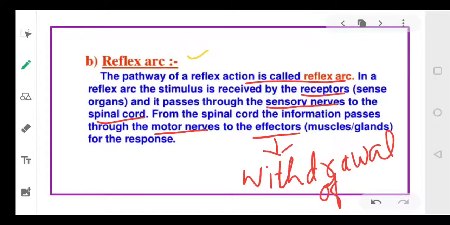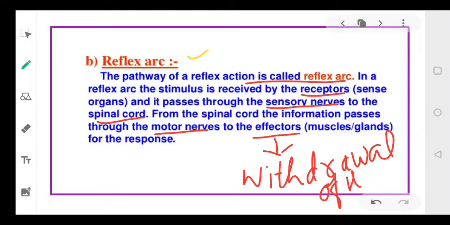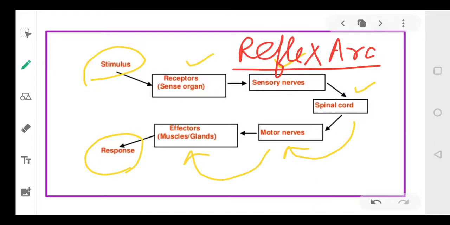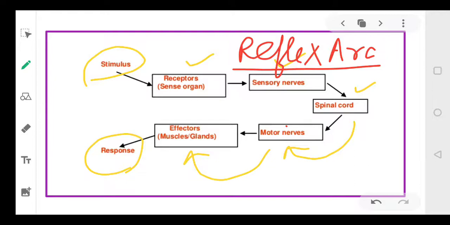So there is withdrawal of your hand. Hand will be removed, right? This is how your message will travel, and this is called your reflex arc. I hope it is clear, everyone. Is there any doubt in the reflex arc? I hope this is clear to everybody.